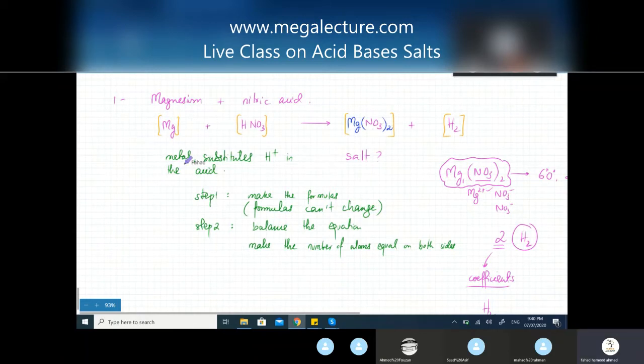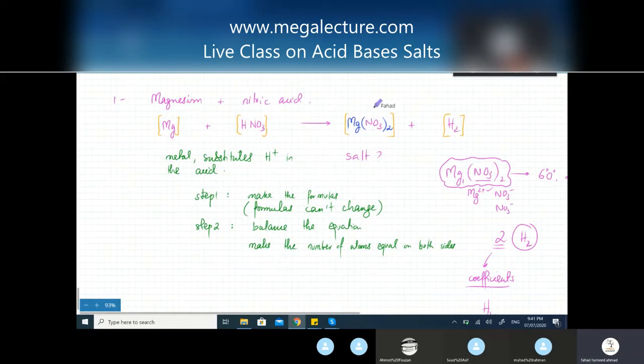So the first thing that you're going to do is, if you look at this equation, and remember, try and balance the easiest things first. The easiest things are the ones that come in the least number of places and the least number of times, that are easy to balance.